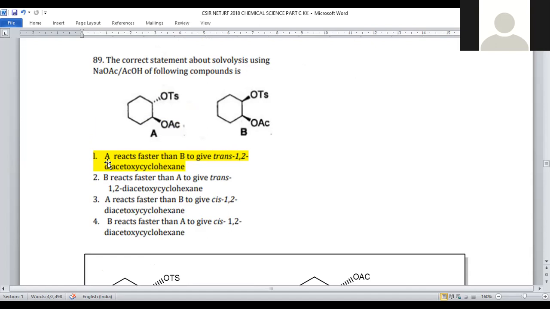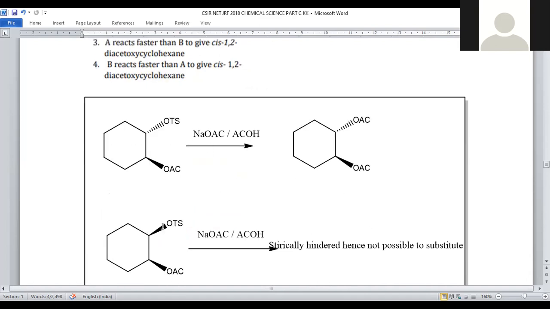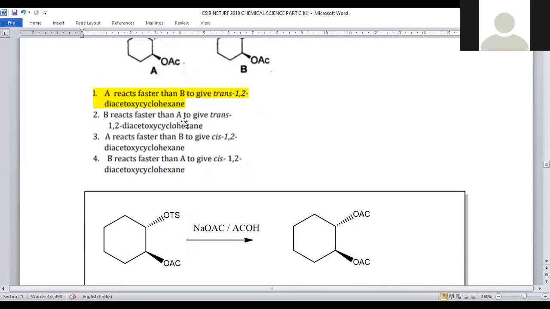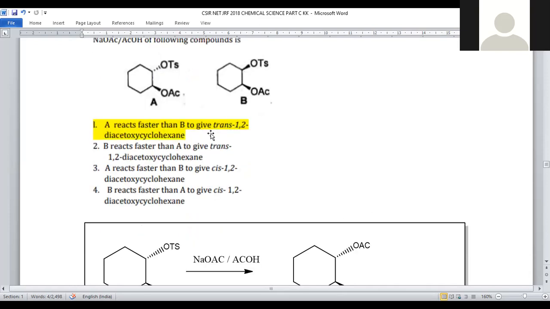That's the reason why compound A reacts faster compared to B, giving rise to trans-1,2-diacetoxycyclohexane. Even in the option they mentioned trans, because while substituting the functional group, the stereochemistry is retained. OTs can be substituted by OAc by this reaction without changing its stereochemistry.